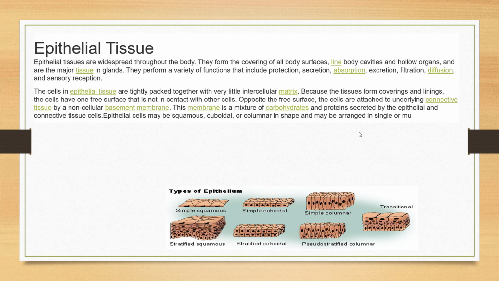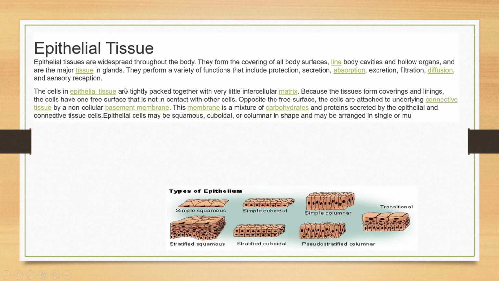Then we see about the epithelial tissue. Epithelial tissues are widespread throughout the body. They form the covering of all body surfaces, line body cavities and hollow organs, and are the major tissue in glands. They perform a variety of functions including protection, secretion, absorption, excretion, filtration, diffusion, and sensory reception.